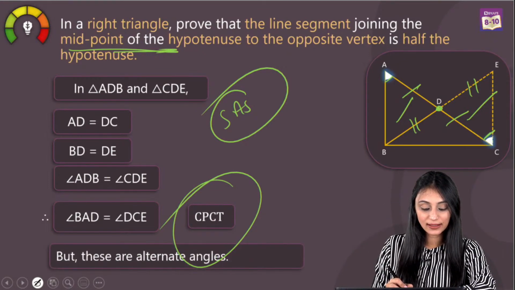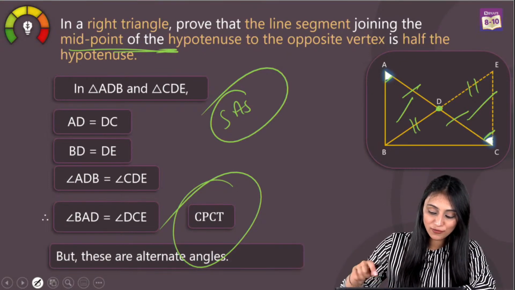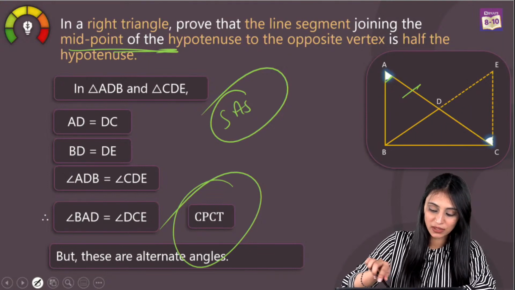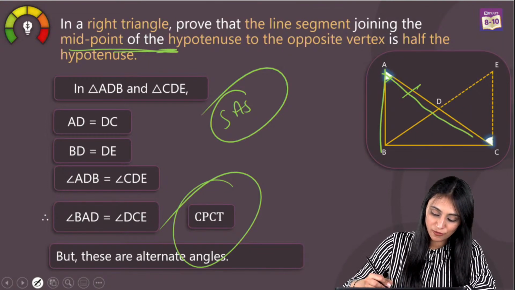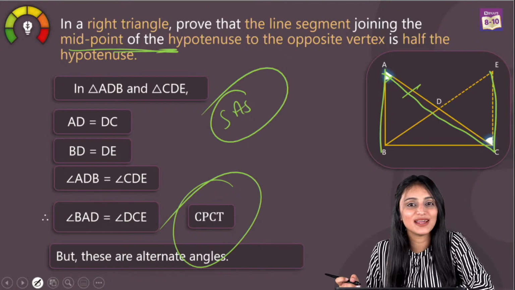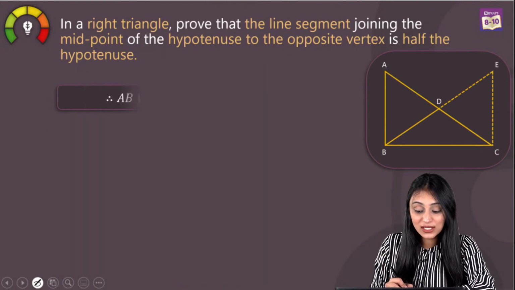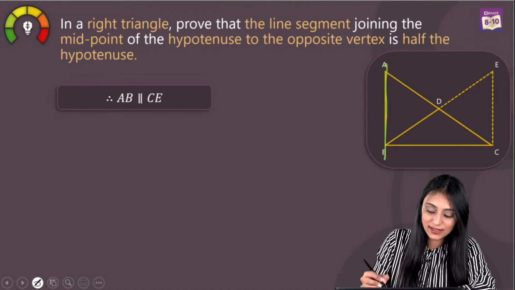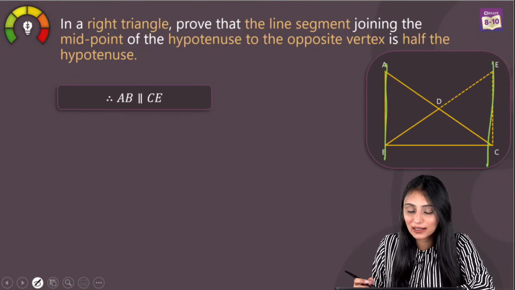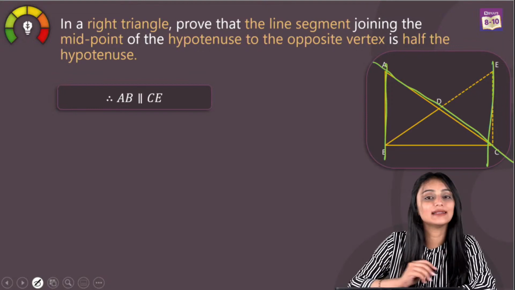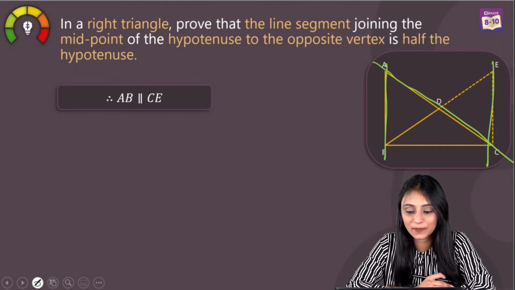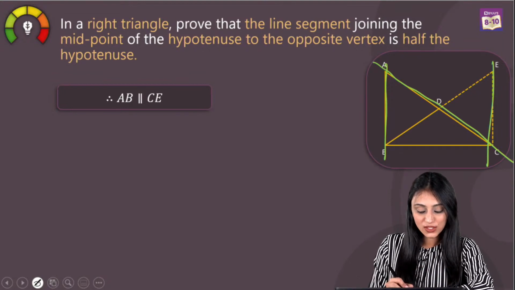Now, if you carefully look, these angles are forming a Z. Let me make a Z. Which angles form a Z? Alternate angles, right? So these are actually alternate angles. Since alternate angles are equal, I can say that AB and CE are going to be parallel, because they were intersected by this transversal. So the lines are parallel here.